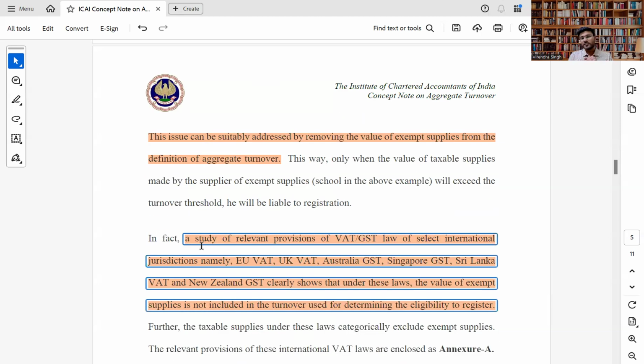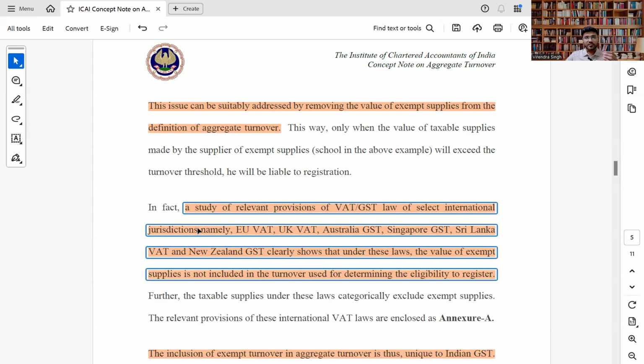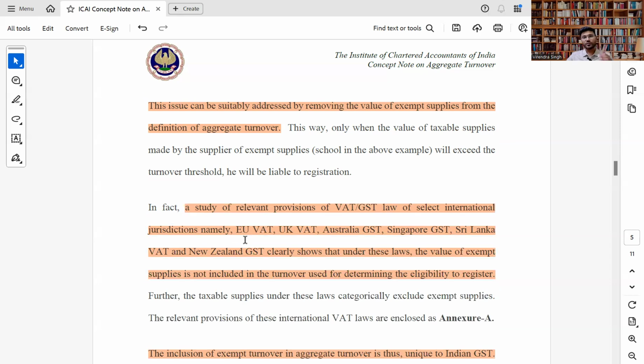Now, a detailed study has been done comparing with other countries which have the same GST or taxation laws. When we see other countries, for example EU VAT, UK VAT, Australia GST, Singapore GST, Sri Lanka VAT, New Zealand GST, they clearly show that the value of exempt supply is not included. When they determine registration eligibility, they do not consider exempt supply as a part of aggregate turnover in any of these countries.